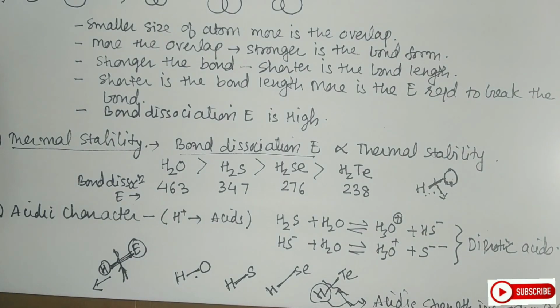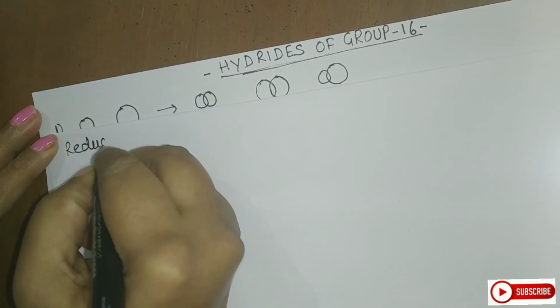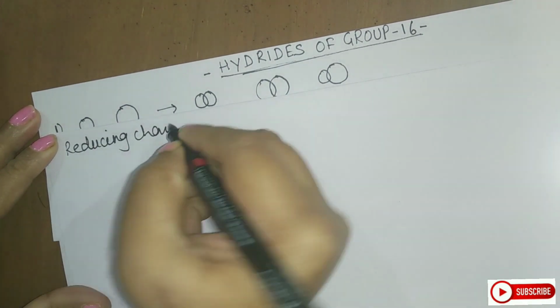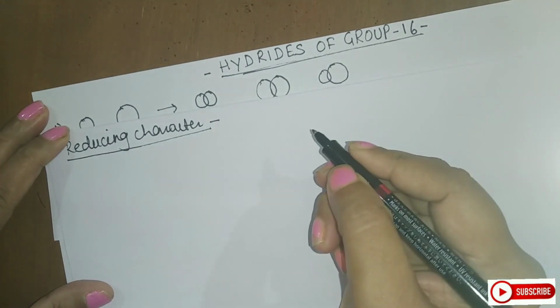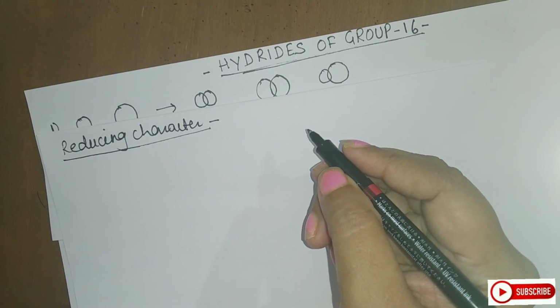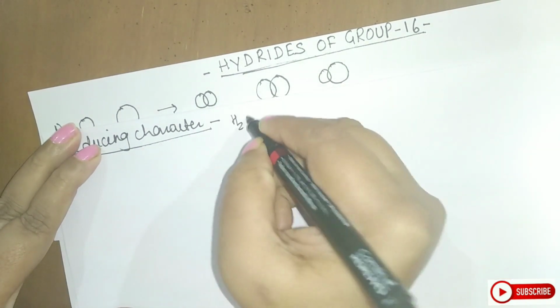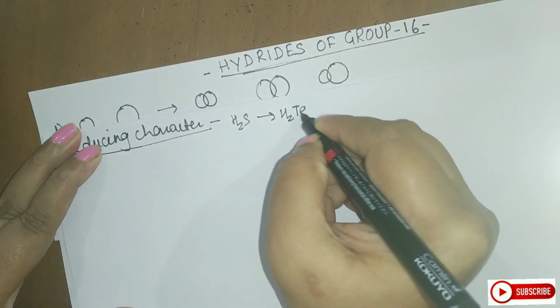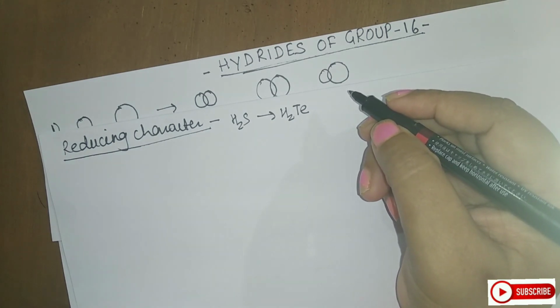Let us move on to the reducing character. Students, reducing character can be explained on the same basis. Except water, all other hydrides of elements of group 16 act as reducing agents. So the reducing power of these hydrides increases from H2S to H2Te. The reducing property or power goes on increasing. Now the reason behind this is again the bond strength.